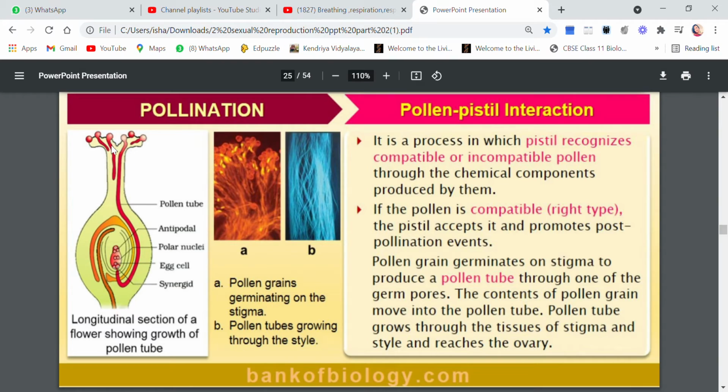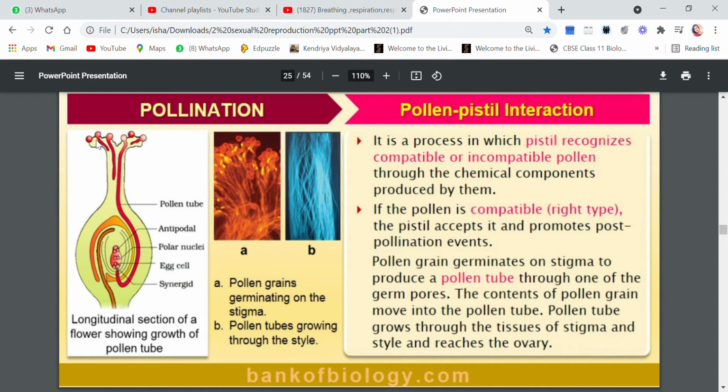That means the first step of sexual reproduction, the transport of the male gamete, will start. This will start if the pollen is compatible, but if it is not, of course the post pollination events won't start.